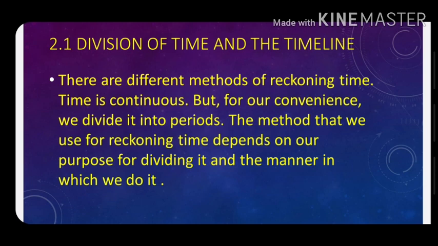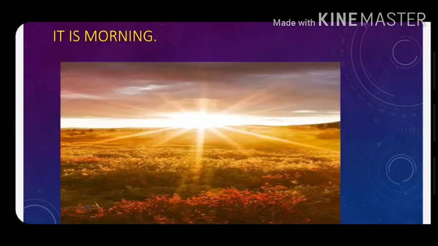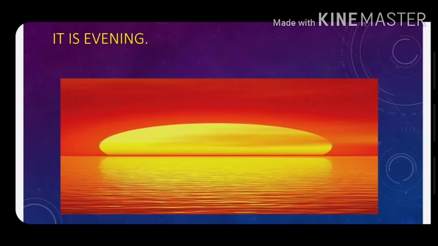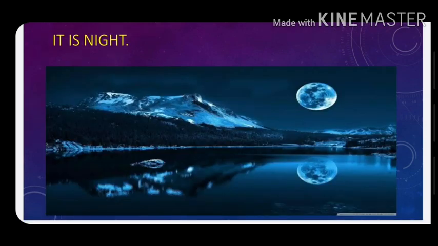2.1, Division of time and the timeline. There are different methods of reckoning time. Time is continuous, but for our convenience, we divide it into periods. The method that we use for reckoning time depends on our purpose for dividing it and the manner in which we do it. For example, at sunrise, we say, "It is morning now. The day has begun." At sunset, we say, "It is evening now. Soon it will be night."